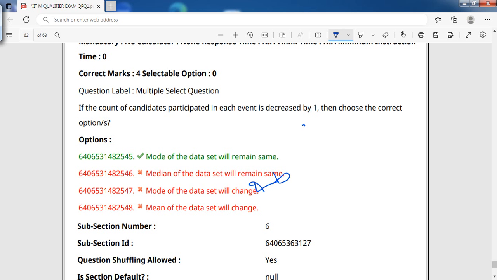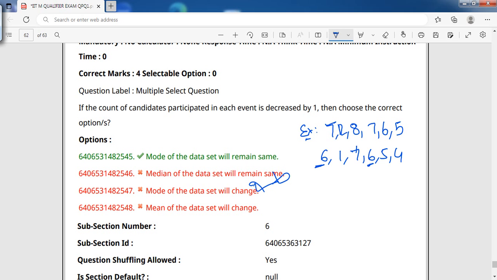For example, not only this question, just take the example 7, 7, 2, 8, 7, 6, 5. What is the mode over here? It is 7 because it has occurred 2 times. Now if I decrease each by 1, we get 6, 6, 1, 7, 6, 5, 4. Just don't consider this one. You see the mode is 6. It has come 2 times.